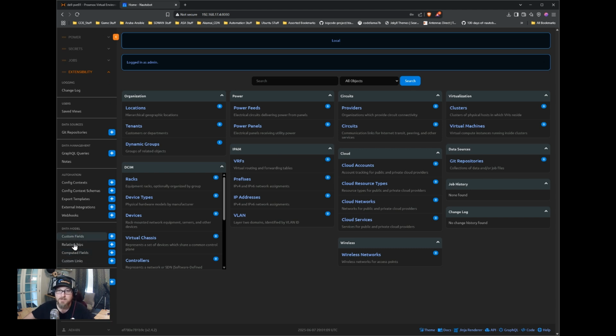With these custom fields, we can assign new fields to different sections of Nautobot. So for example, if we wanted to have a custom field under the interface tables, we could create a custom field there. Or maybe in the device.